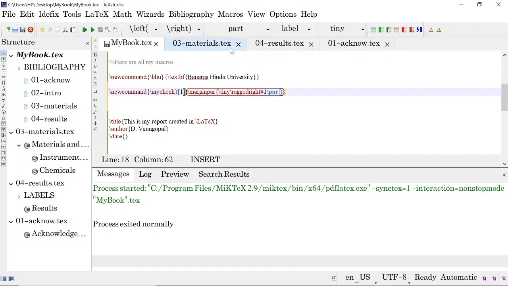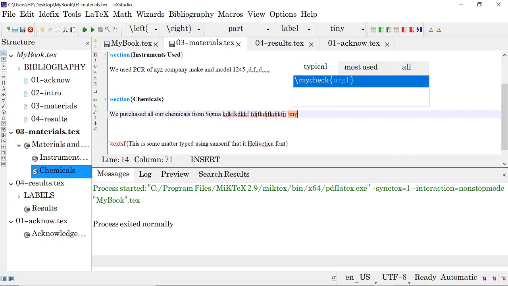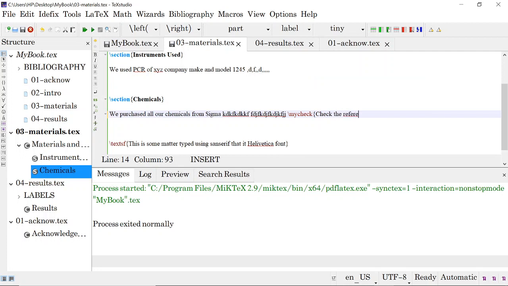Now suppose I want to write in this materials, I am writing my thesis, okay. Here I have some doubt. So I simply put mycheck, the reference.